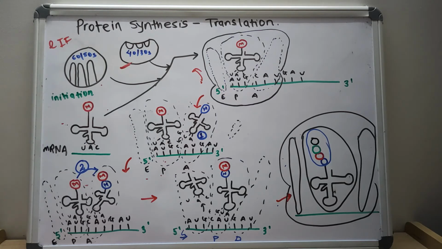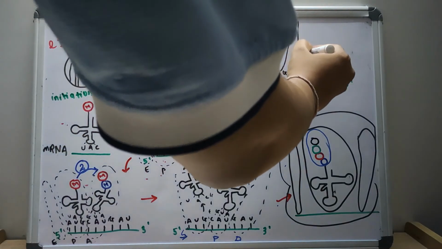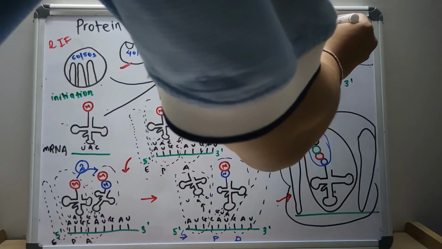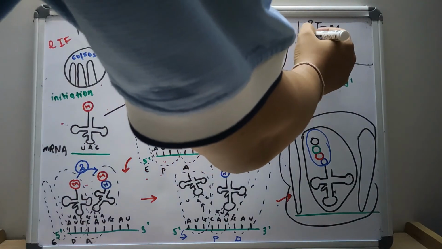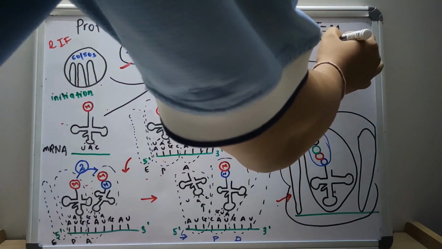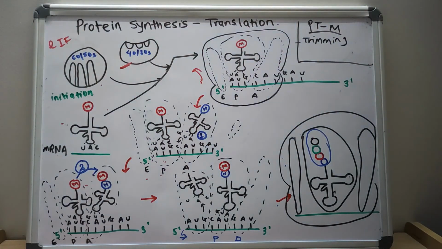After the formation of the protein, there are post-translational modifications. In the post-translational modification, what happens? There is trimming. In the trimming, there is removal of N or C terminal peptides and propeptides from the zymogen to generate the mature protein.